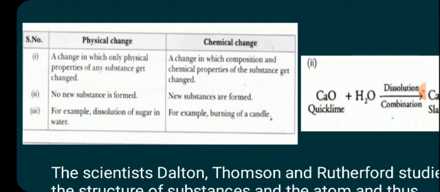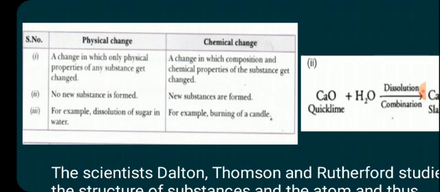When ice cubes melt, water is formed. Here state of matter has changed. Solid ice cubes are converted into liquid state water. Only physical properties are changed. Here no new substance is formed. So such type of change is called physical change.